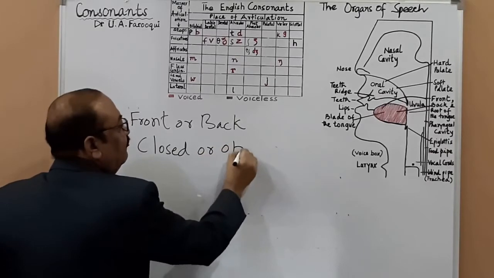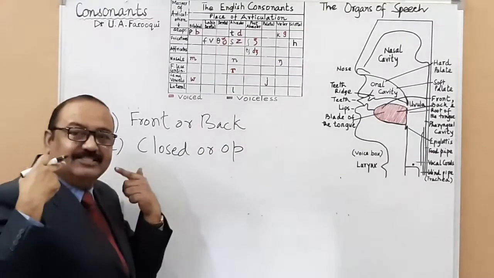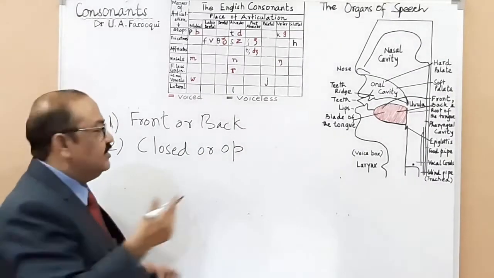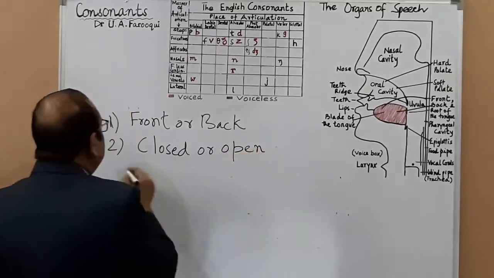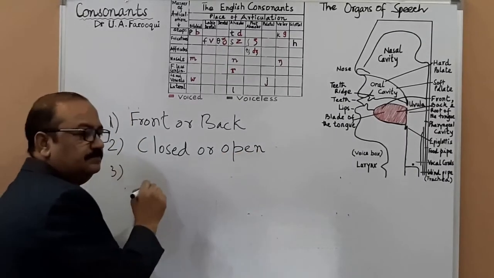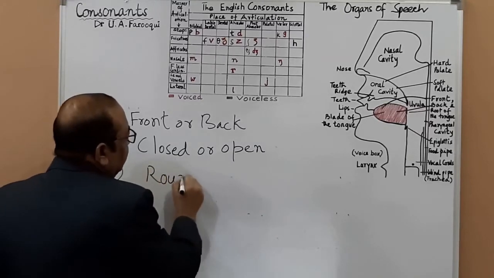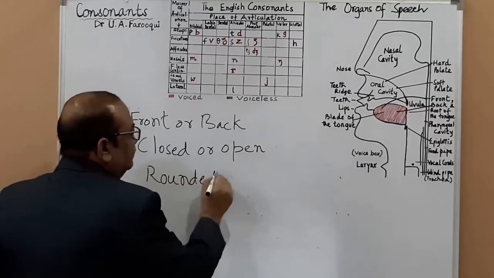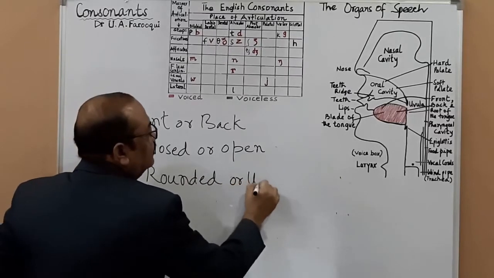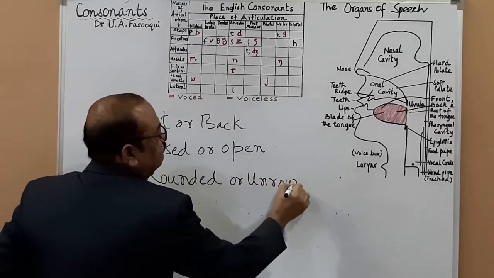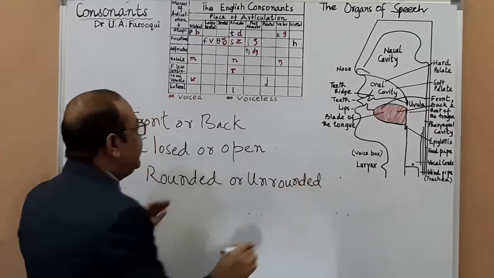For instance, when you say E, it is closed, and when you say A, it's open. And the last one, rounded or unrounded, pertains to the lips.